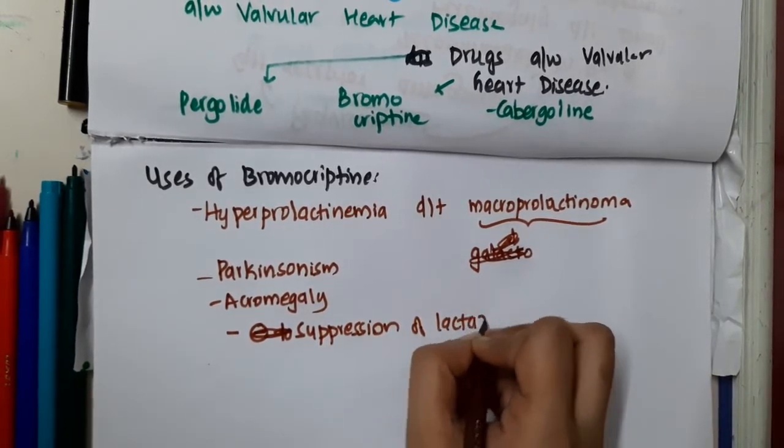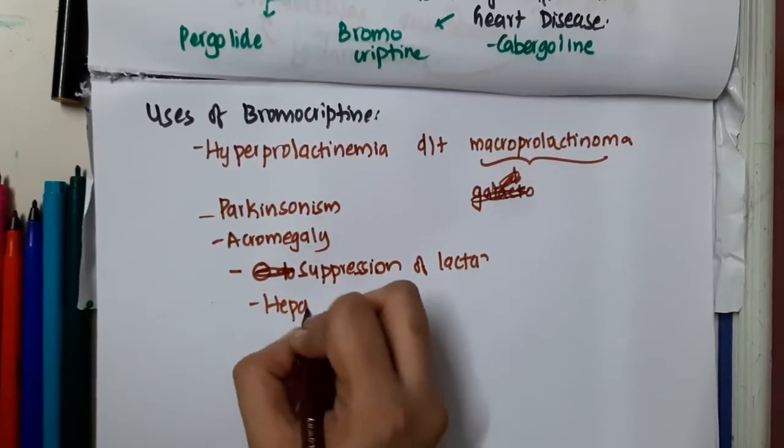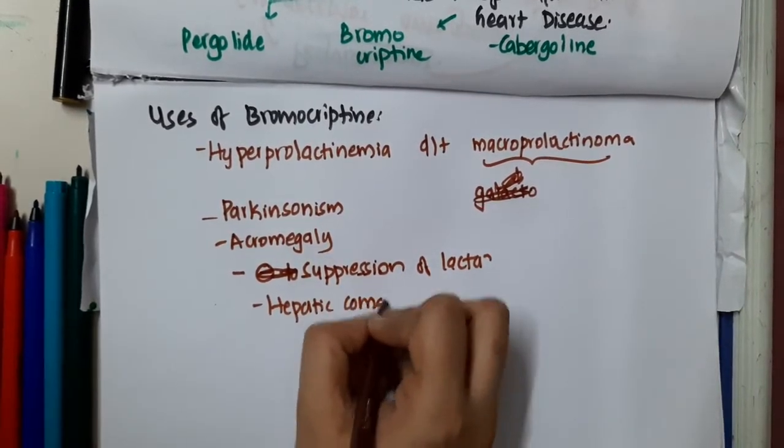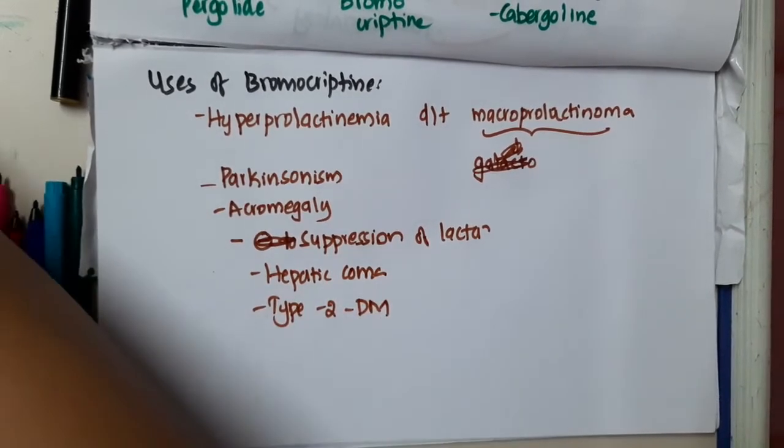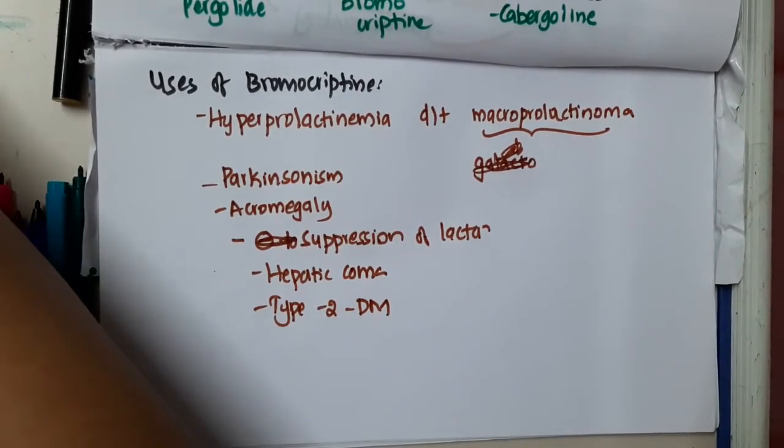It can be used in hepatic coma and in type 2 diabetes mellitus. So these are the main uses of bromocryptine.